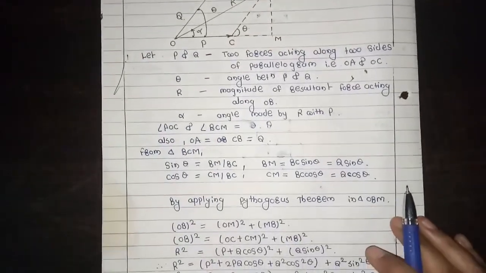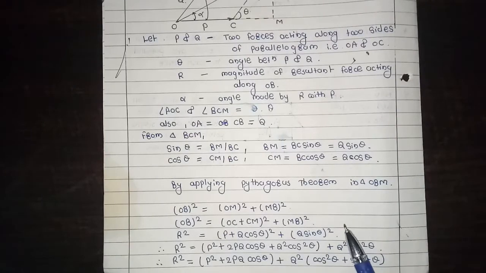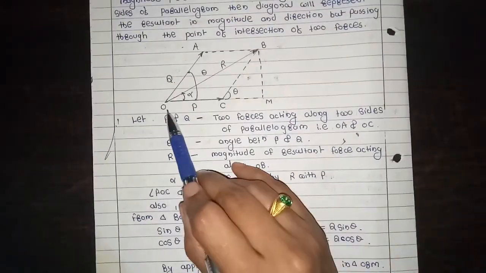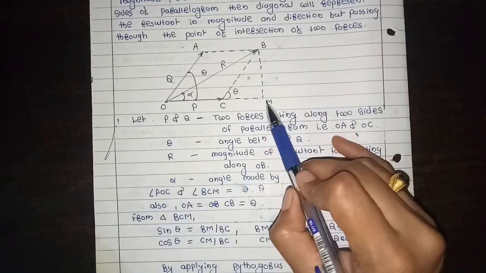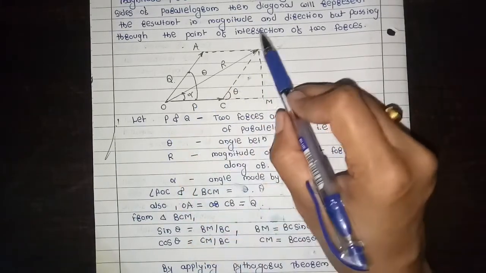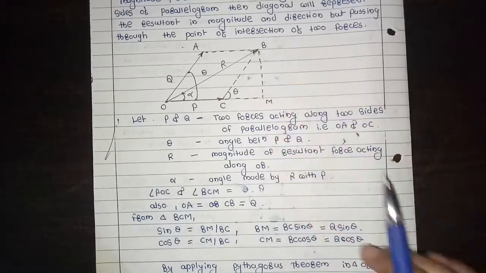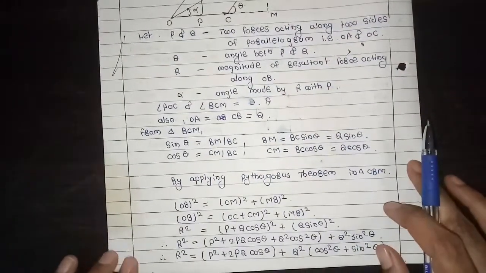Then by applying Pythagoras theorem in triangle OBM, OB square is equal to OM square plus MB square. This is the Pythagoras theorem.